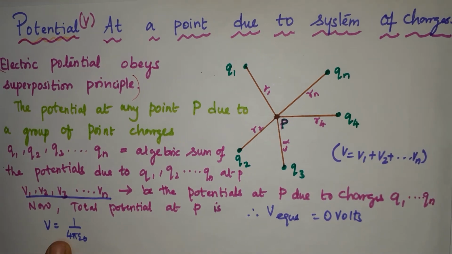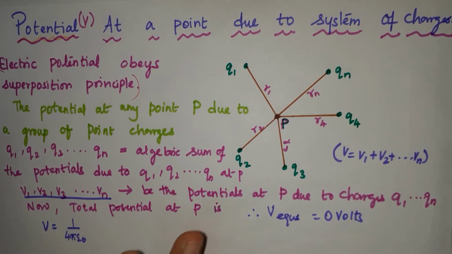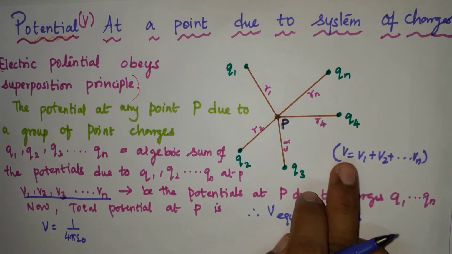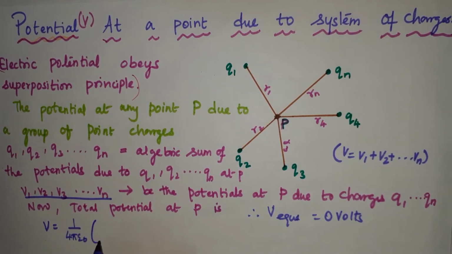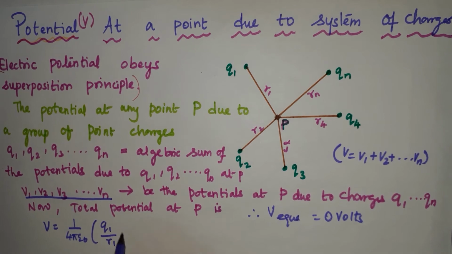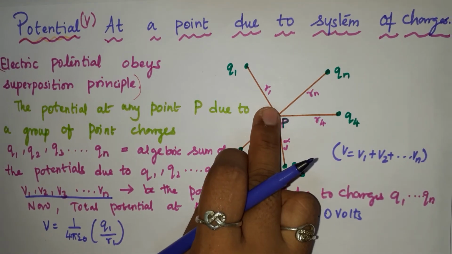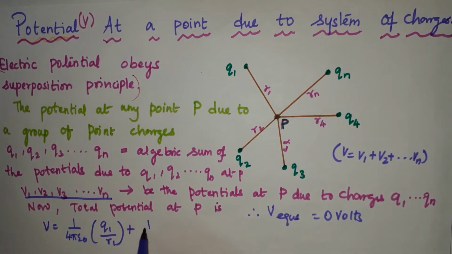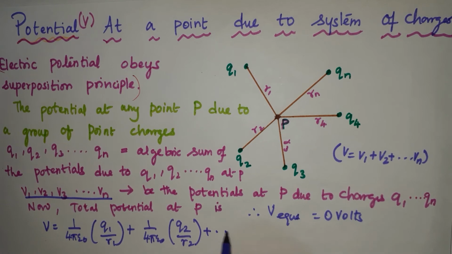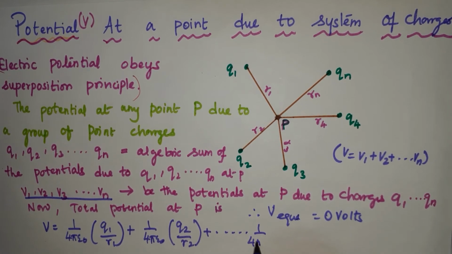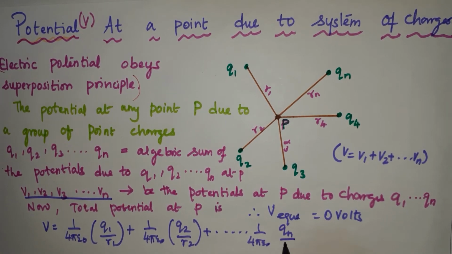This is the basic formula for the potential: V equals 1 by 4 pi epsilon naught Q by R. In the case of total potential, V is equal to 1 by 4 pi epsilon naught Q1 by R1 plus 1 by 4 pi epsilon naught Q2 by R2 till 1 by 4 pi epsilon naught Qn by Rn.